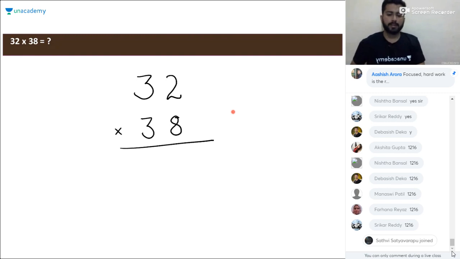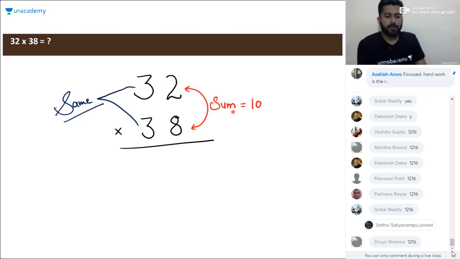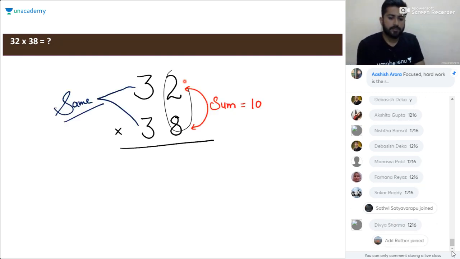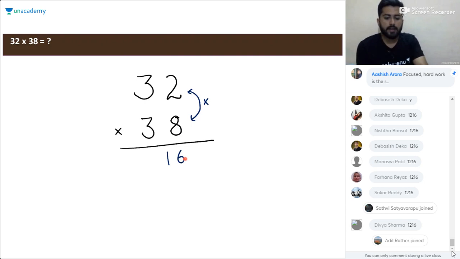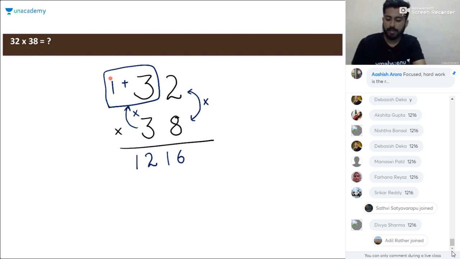So the method here will be the same, the sum for the unit digit numbers will be 10 here and the tens digit numbers are the same. So 8 2s are 16. It will be 16 here. And next will be adding 1 to it. It will be 4 and 4 3s are 12. You need not use any pen and paper to solve such questions. So it will be 1216 directly.